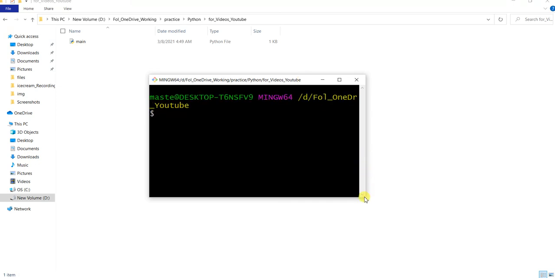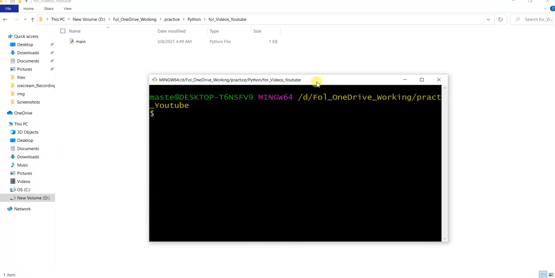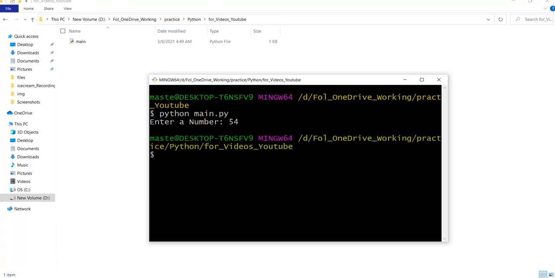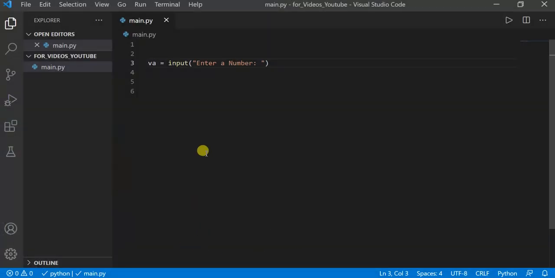Now, because it's a Python file, I'm saying python main.py. When I run this, it is saying enter a number. I said it's 4. That's it. So this is how it works.